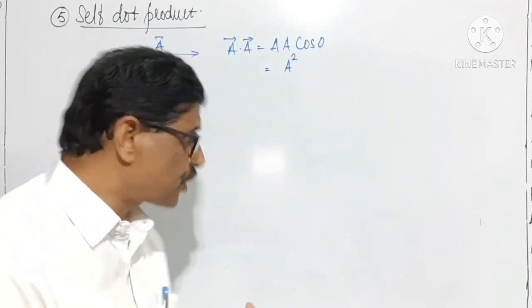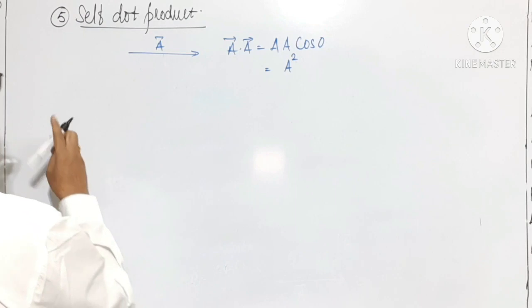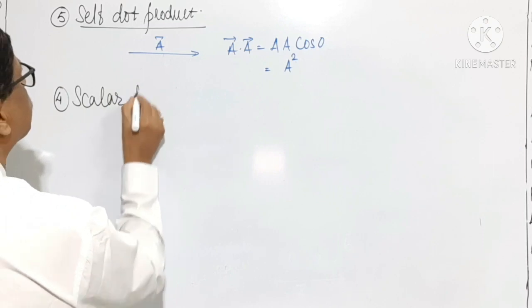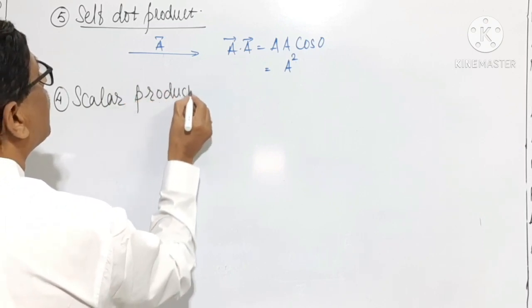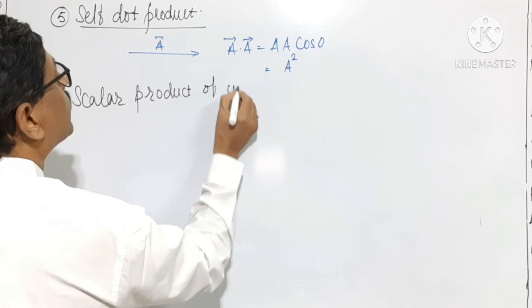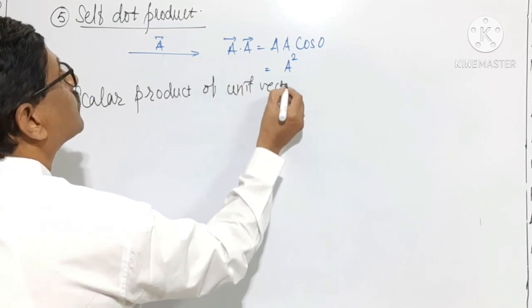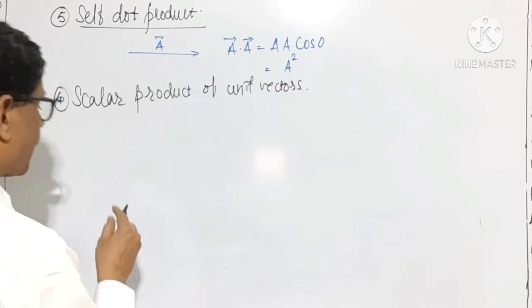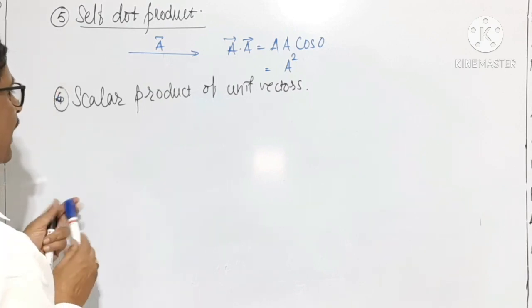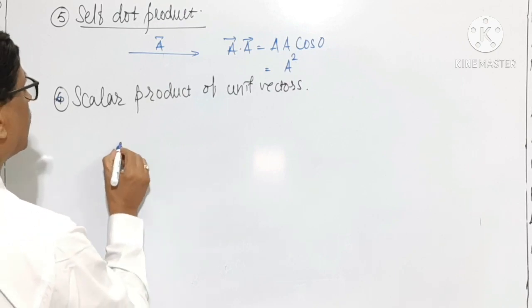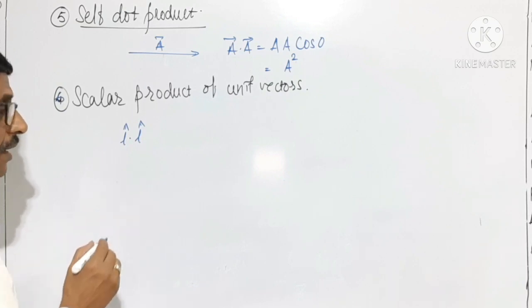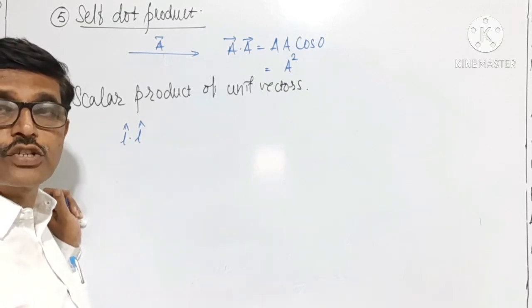Now with this explanation we will go for the next, that is what will be the scalar product of unit vectors. We will see what will be the scalar product of rectangular unit vectors. Now I is the unit vector in the direction of x-axis. J is the unit vector in the direction of y-axis. K is the unit vector in the direction of z-axis.